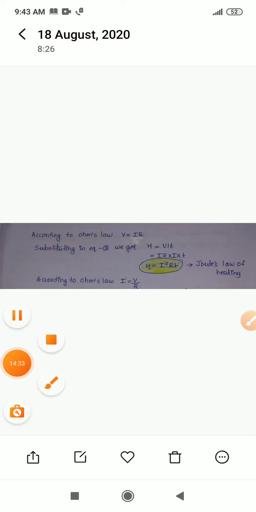From this we can see that the heat developing in the circuit is depending on the square of the current, resistance of the wire and time of flow of electric current, and this is known as Joule's law of heating. And from this we can understand that heat developed in the nichrome is because of its high resistance of the nichrome wire, and this process of heat developed in the circuit on passing current through it is known as Joule's heating or ohmic heat.